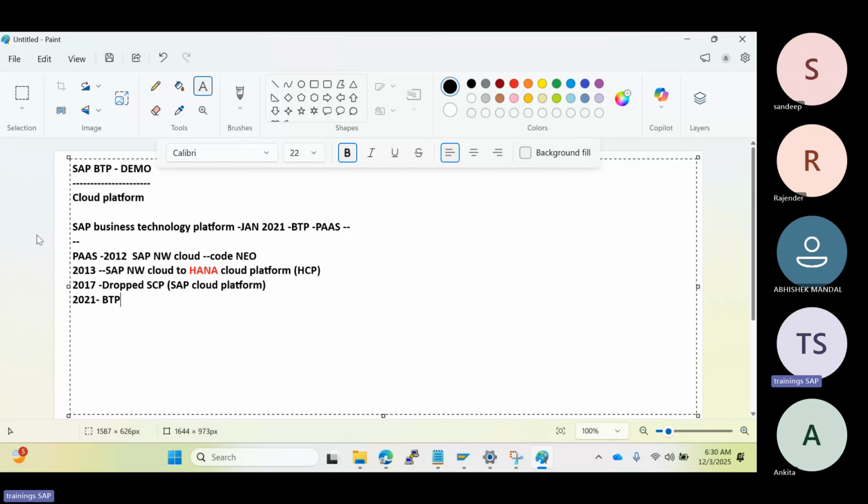But as time went on, SAP realized that their platform was offering more than cloud services. It also included technologies for application development, integration, analytics, to better reflect the range of offerings, and so they decided to rebrand their platform as BTP, the Business Technology Platform.